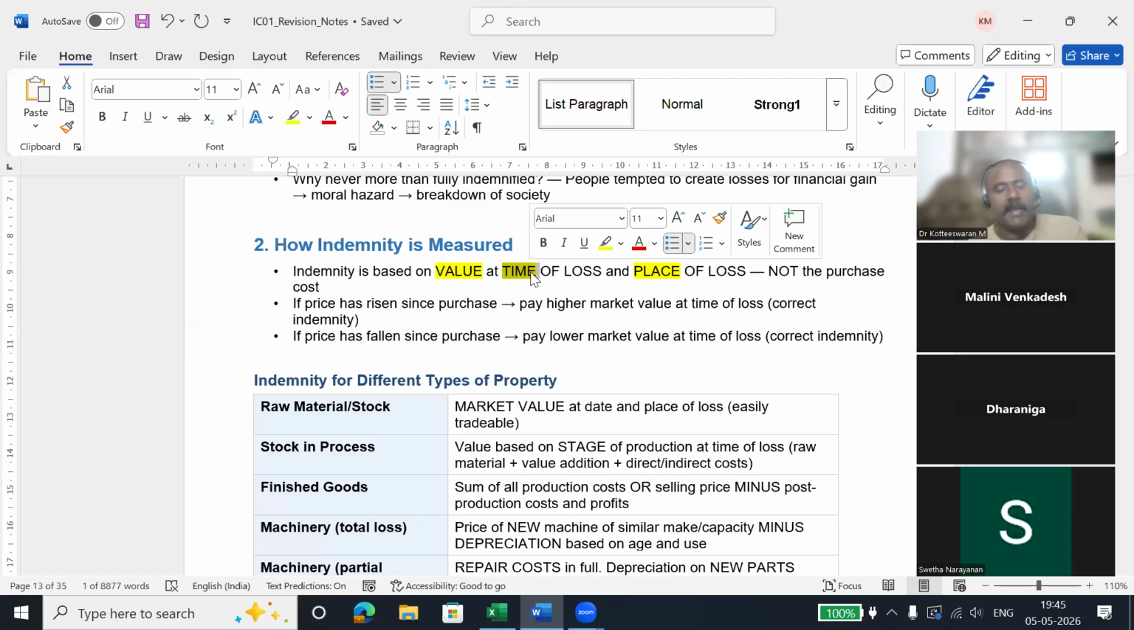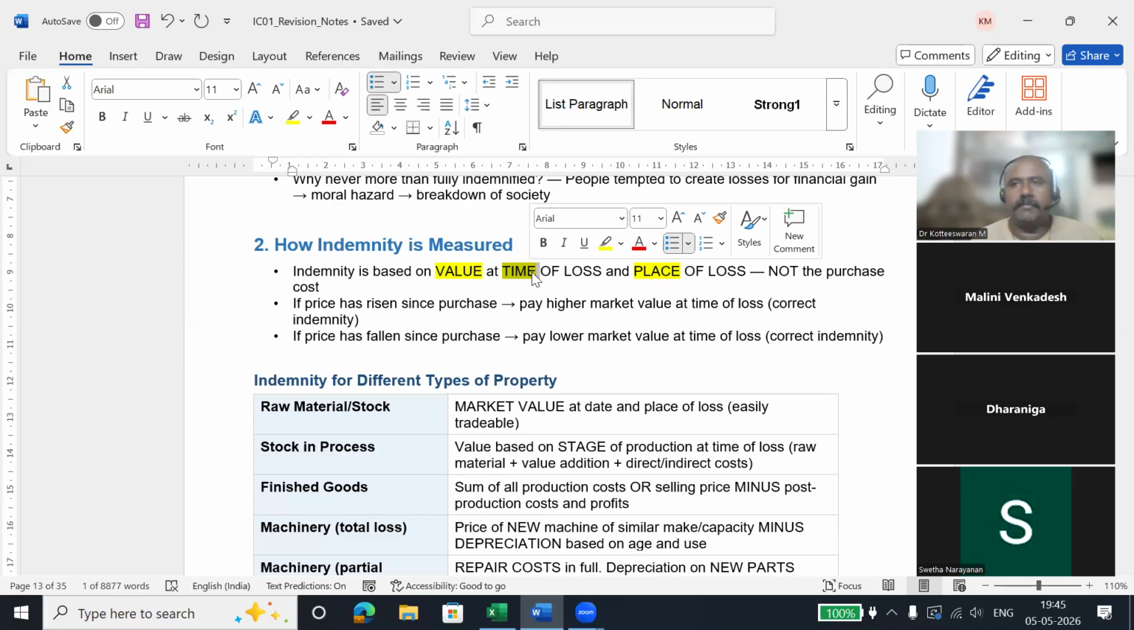Then only I can buy the same grams of gold. Otherwise, I cannot get the same amount of gold. So this is the value at time of loss. Something which is valued now, the value will change in the future. So we need to calculate the value at the time of loss, not at the time of purchase. Any questions so far?